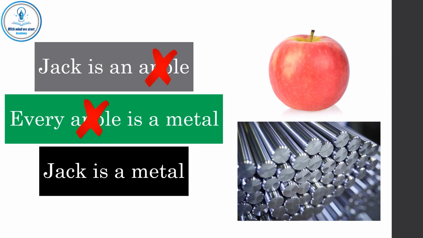What is wrong about this syllogism? The premises here are not true and are not certain, so the conclusion is not true and is not certain. So it's very important to remember that for a syllogism to produce a certain and a true conclusion, the premises must be true and certain.